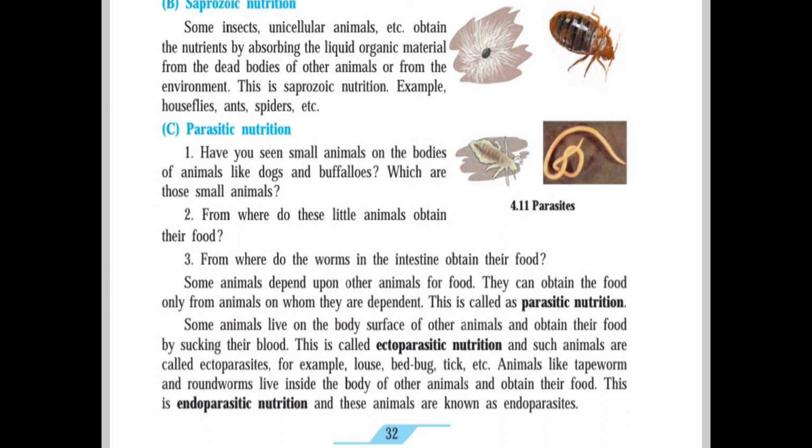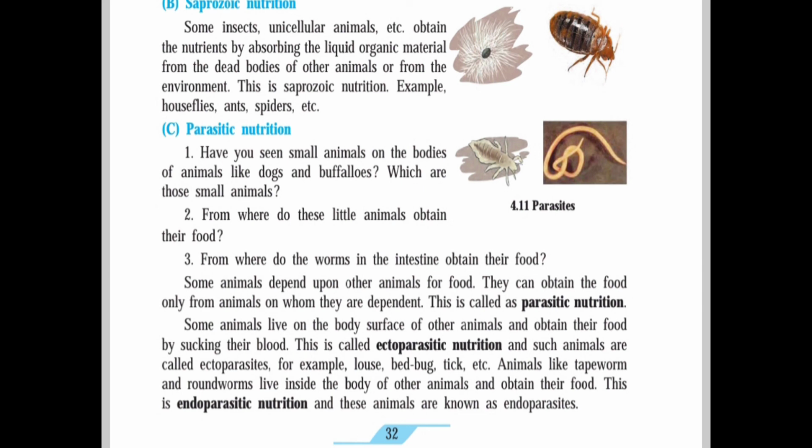This is saprozoic nutrition. For example, houseflies, ants, spiders, you can see them. Now, parasitic nutrition. Have you seen small animals on the bodies of animals like dogs and buffaloes? Which are these small animals? You can see in the picture. From where does this small animal obtain its food? From where do the worms in the intestine obtain their food? Now see the answer.